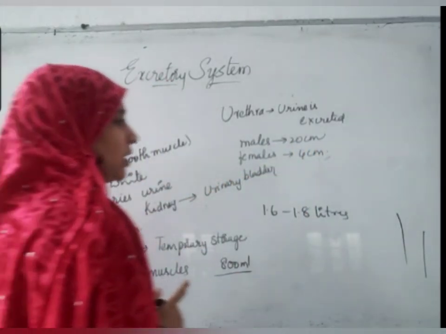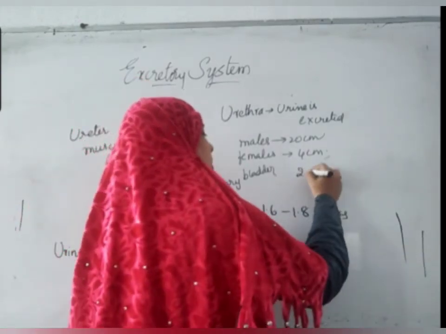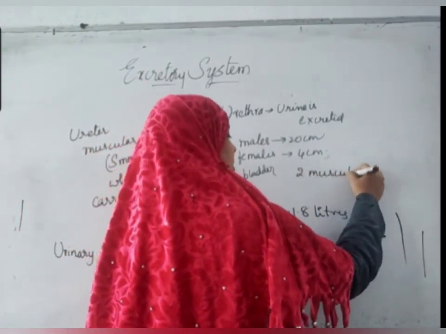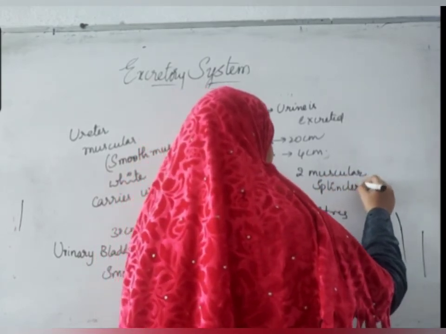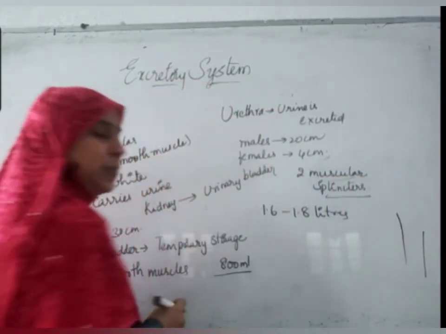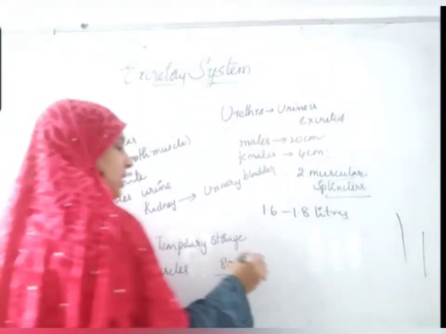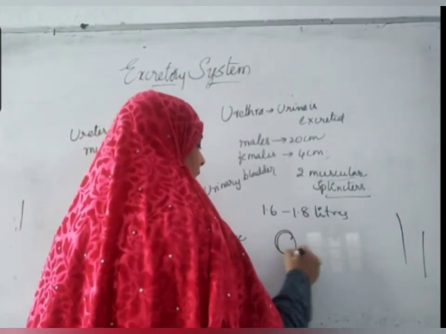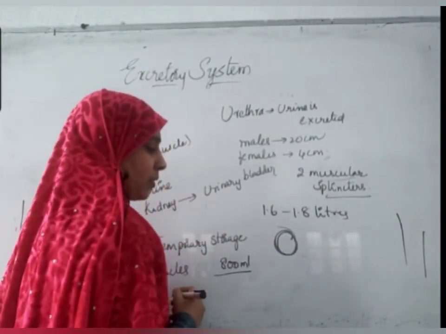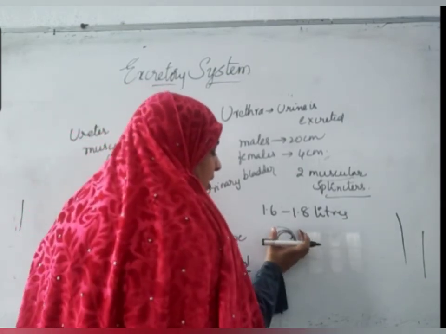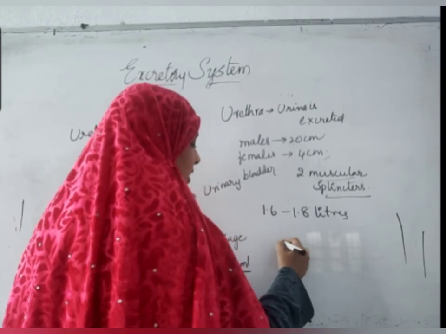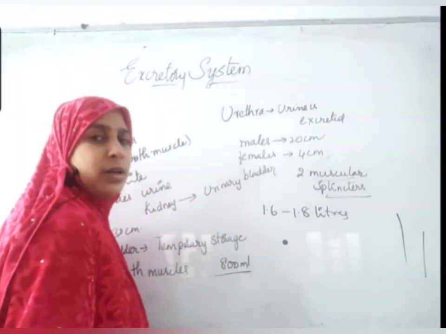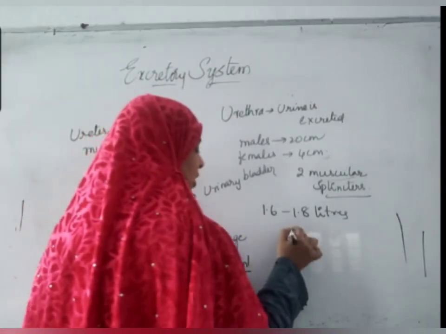Okay. In urethra, there are two muscular sphincters. What do you mean by muscular sphincters? In our body, at several locations, there are circular muscles like this. If this circular muscle contracts, the opening will be closed. At anus also we have. If it relaxes, it opens.